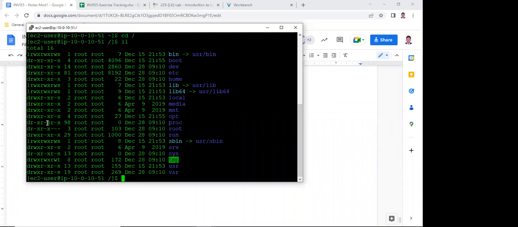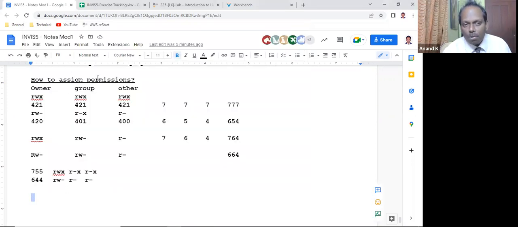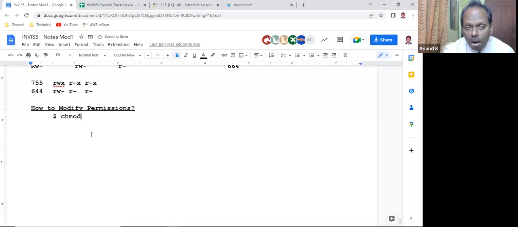Now let us also understand how to change the permissions, how to assign and modify permissions. For this you have a command called chmod. chmod is the command, change mod. Please understand this. chmod is mainly used to change the permissions.